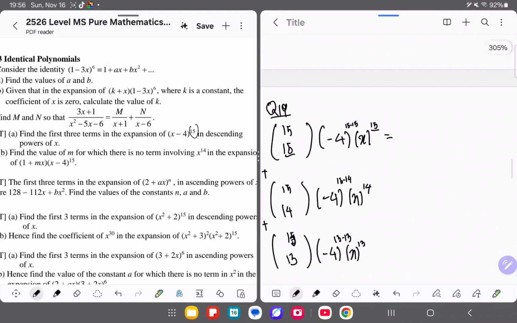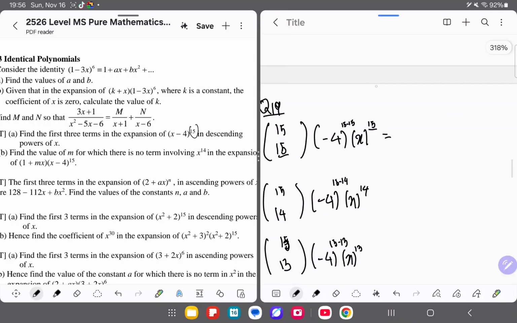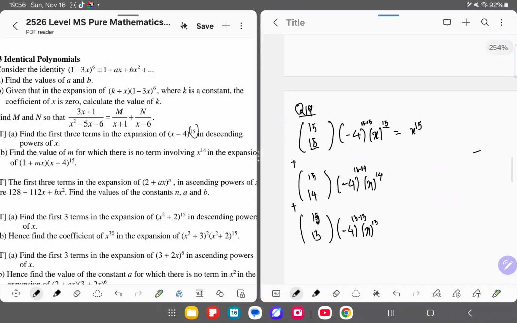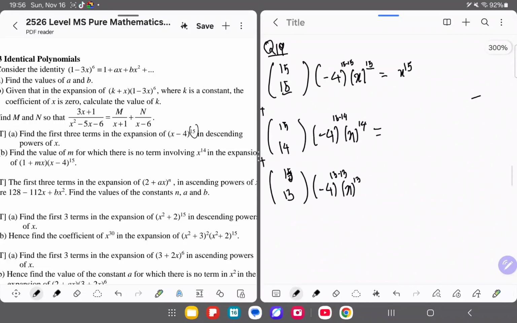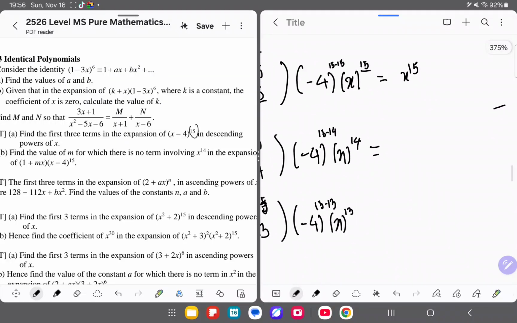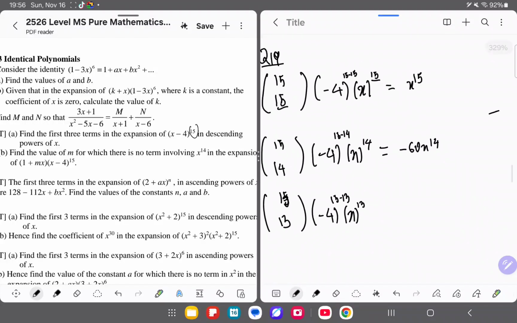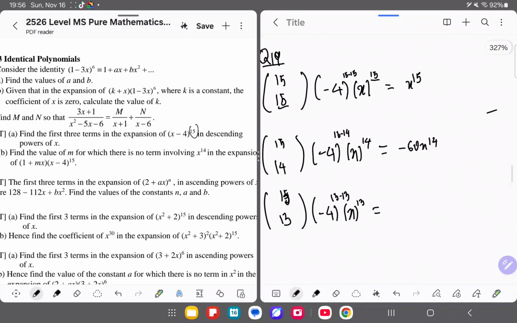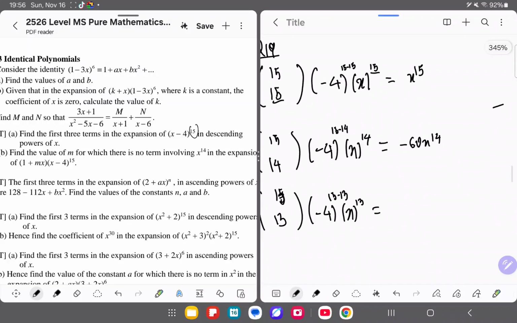15 combination 15 is just 15 combination 0, which is 1. 1 multiplied by 1 is 1. And you'll just get x power 15 here. On this one, it's basically 15 combination 1, which is 15. 15 multiplied by minus 4 is minus 60, so you get minus 60 x power 14 as our second term in the descending powers of x, in x minus 4 to the power 15.